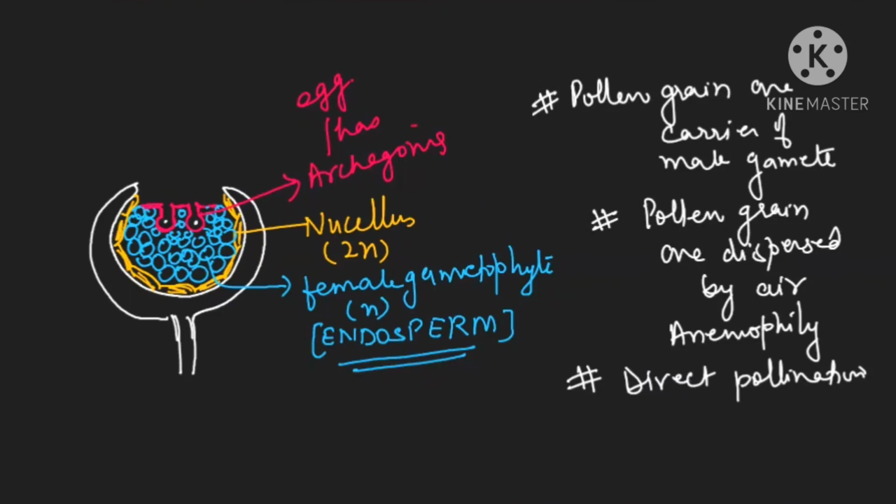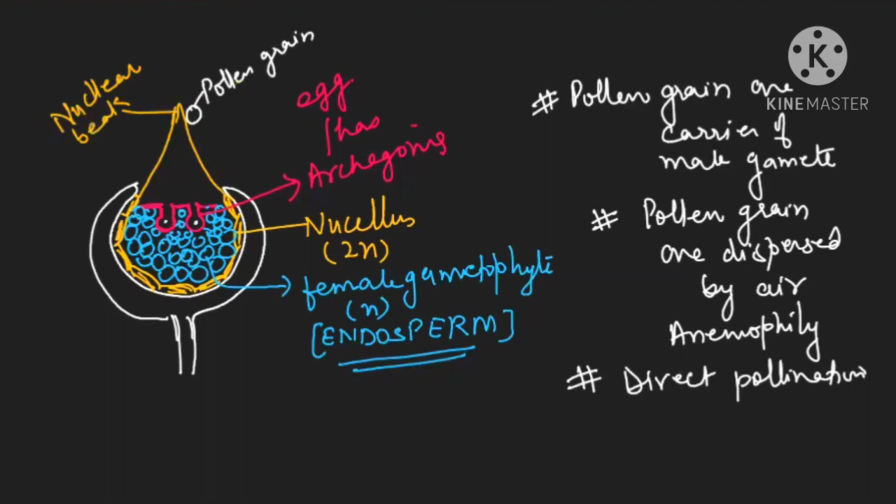Now to receive the pollen grain, this nucellus, see the board carefully, this nucellus will make a beak-like structure. This is nucellar beak. It's only a diagrammatic to make you learn. It is a nucellar beak to receive the pollen grain. And let us assume these are the pollen grains which are coming here. Okay, beta.